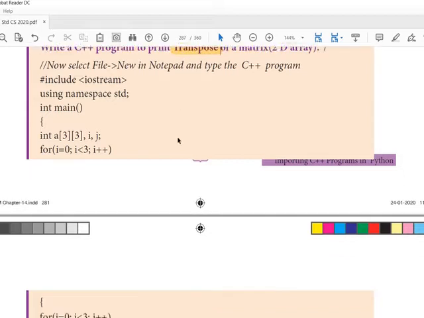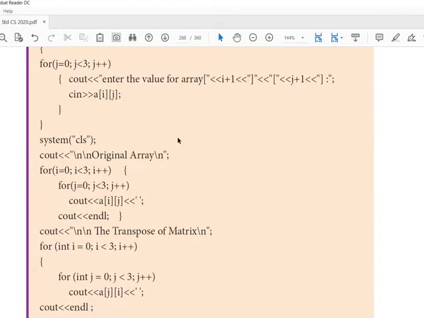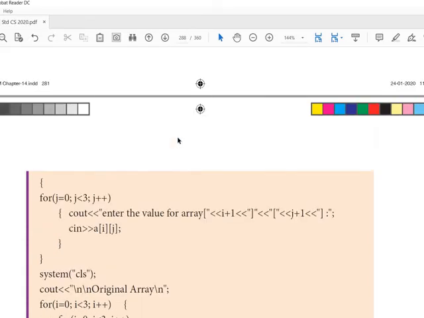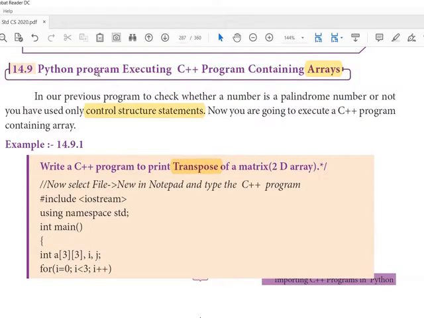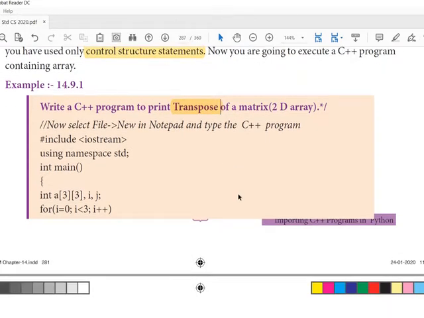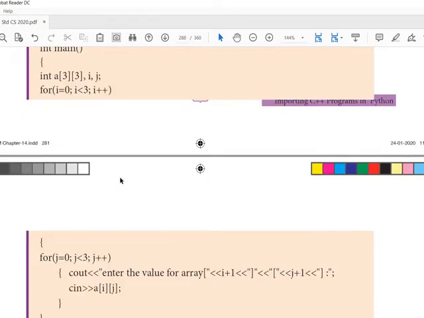If you feel that it is a big array program, you can simply use a single array to get your name and display it, or get 5 numbers and find the sum of those 5 numbers. These things can be used. There won't be any error for using these things. If the question is to explain how a Python program executes a C++ program containing an array, you can give any example. So here I'll explain what is given in the book.